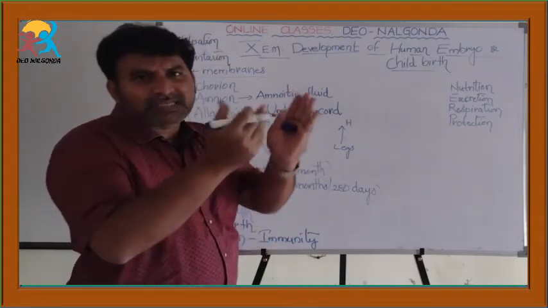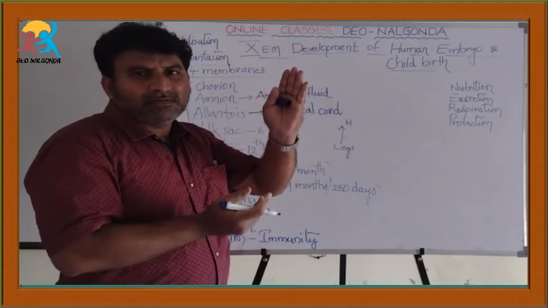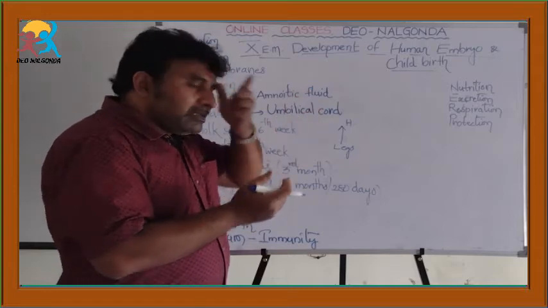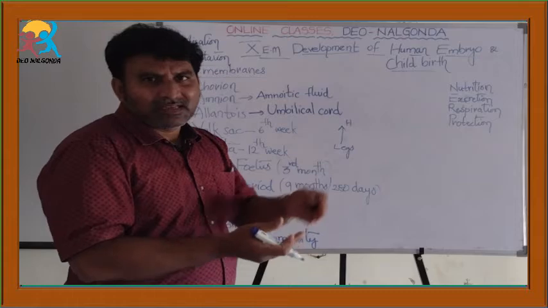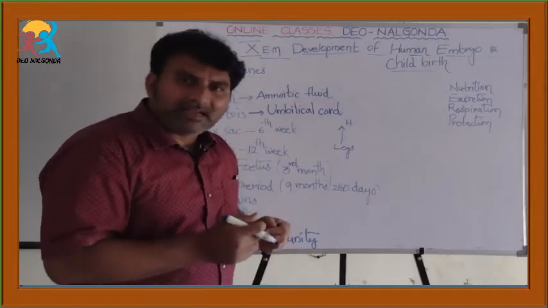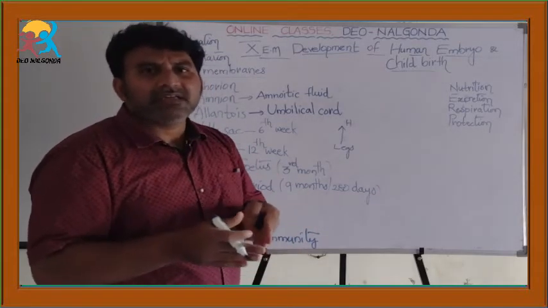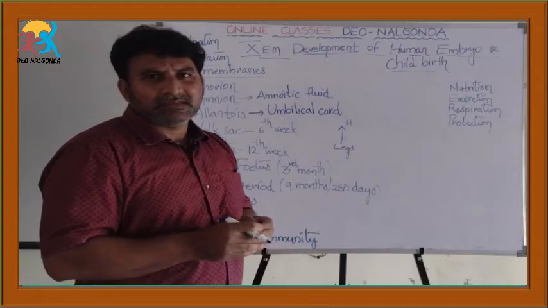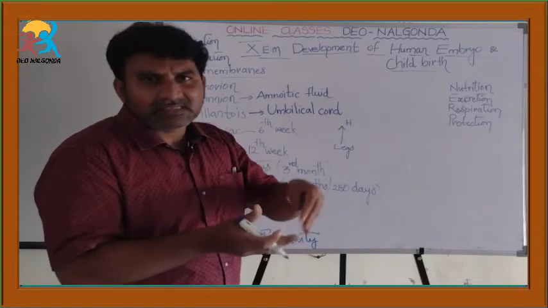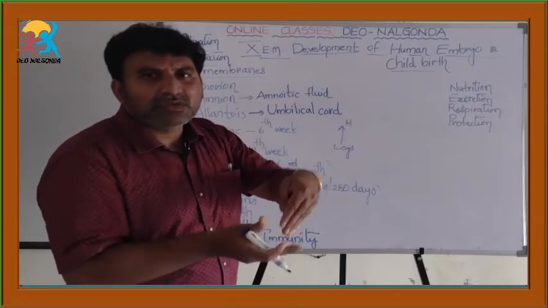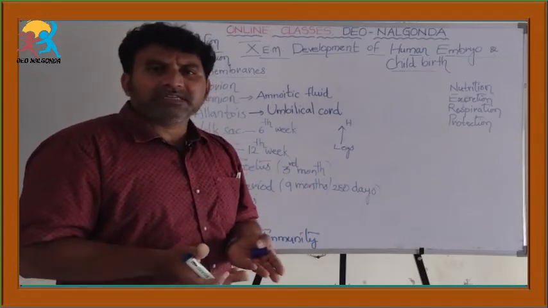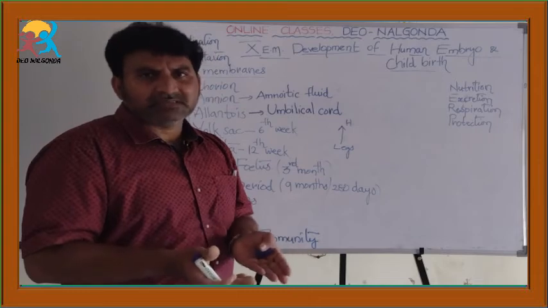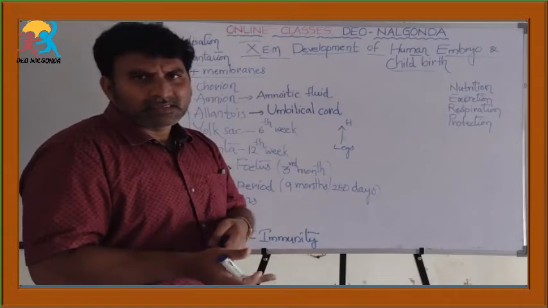It turns upside down. So, the head of the fetus is directed towards the cervix of the uterus. What is the cervix of the uterus? It is the entry point of the uterus.